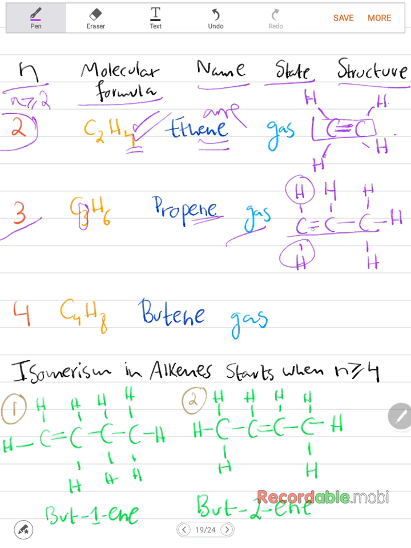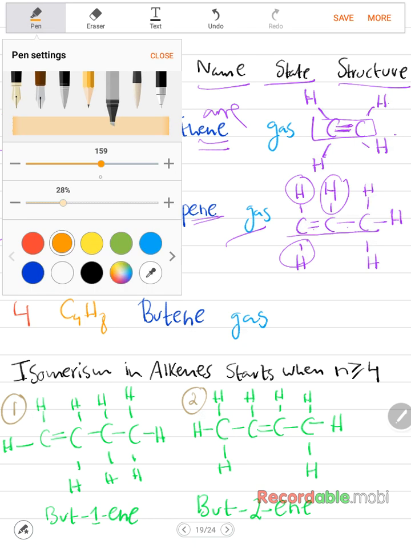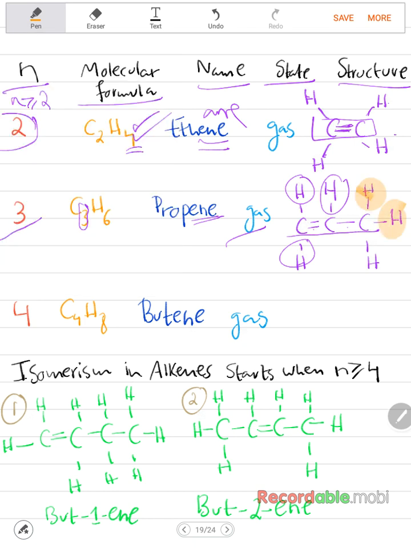When you look at this carbon atom, it has 2 here and 1 here, so it's 3. So it only needs an extra one. Don't make a mistake and add 1 here, simply because carbon atoms can only have 4 bonds. For this carbon atom, it has only 1 single bond, and so you can add 3 more. Let me get the highlighter. Okay, so it can have 3 hydrogen atoms. Now when you count 1, 2, 3, 4, 5, 6, yes, that's balanced. Always check yourself. It's very easy to check if you're on the right track or not.